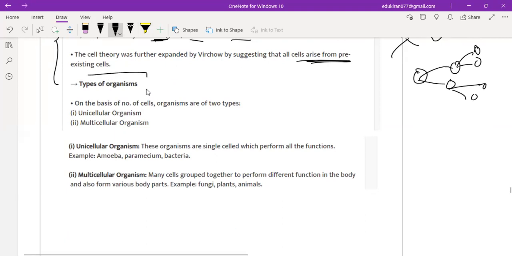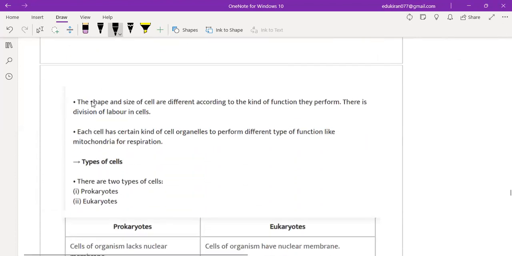Okay. Now, types of organisms. Ma'am, on the basis of the number of cells, organisms are of two types, right? One is unicellular, one is multicellular. Unicellular organisms are single cells which perform all the functions, like amoeba, paramecium, bacteria. Multicellular organisms have many cells grouped together. They perform different functions in the body and also form various body parts. Examples: fungi, plants, animals. Clear? Yes, ma'am.